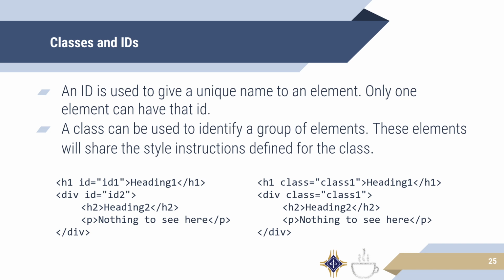An ID is used to give a unique name to an element. Only one element on each page can have that unique ID. This is extremely useful since you might have multiple H1 or P tags, but you want to link to one or refer to one in particular. You can use the ID to do that.